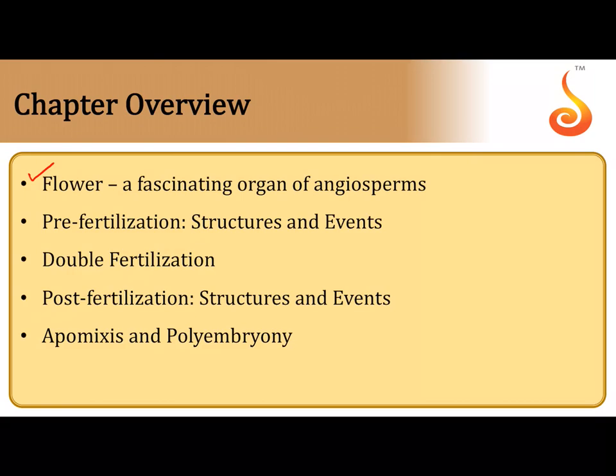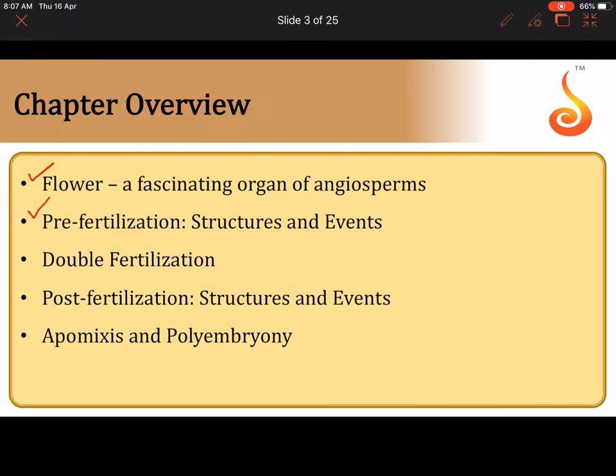Then we had discussed the pre-fertilization structures and events, including pollination and the different types of pollination. And we also learned in the recent lecture about the pollen-pistil interaction, isn't it? So now we are going to discuss the process of double fertilization. After fertilization, what are the structures and events? And lastly, we will be discussing some unique events such as apomixis and polyembryony.